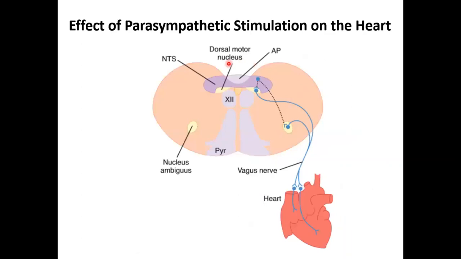If you can see here, you know that the parasympathetics arise from the vagus. Now, what is this vagus under the control of? It is under the control of a few centers situated in the medulla, like the nucleus tractus solitarius and the dorsal motor nucleus. From the nucleus tractus solitarius, there will be impulses which reach the rostroventrolateral medulla, which contains the vasomotor center. From there is either stimulation or inhibition of the vagus nerve, which will affect the heart rate.